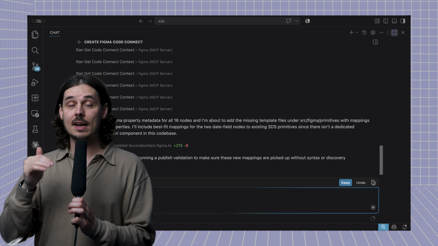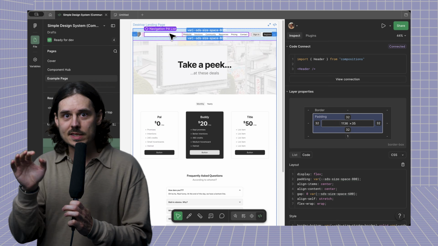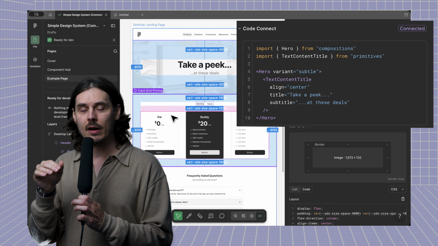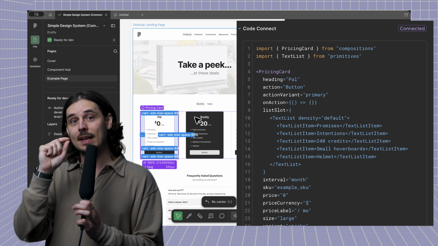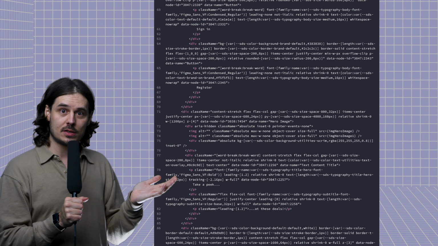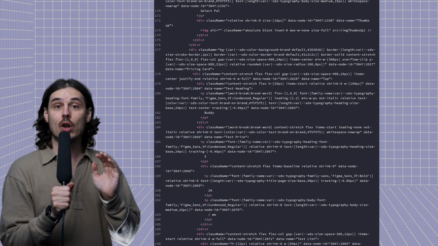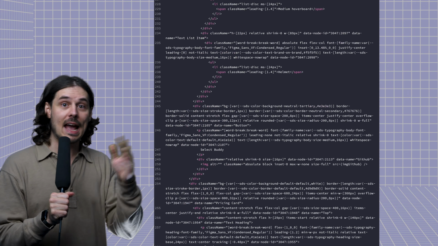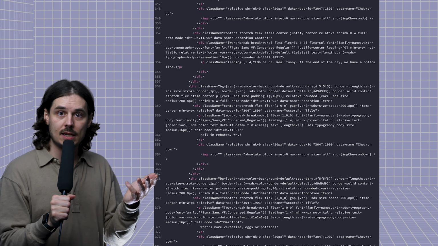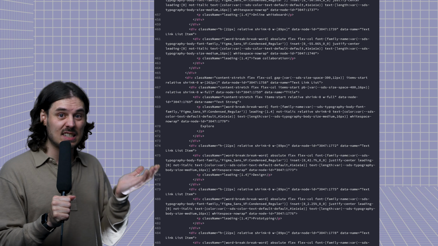Let's take a peek at a design that uses a lot of components because that's where most of this impact is going to be. Here we have a design, ton of components. We could see that the code connections look like they're accurate here. But when we access this via MCP, that's where the magic's really going to happen. All right, so this is what our design context looks like without Code Connect, right? Because we don't know exactly what you need, we're providing everything. All of the style, all of the content, anything you could potentially need to implement this design. Now, it's pretty big. There's a lot of context here.